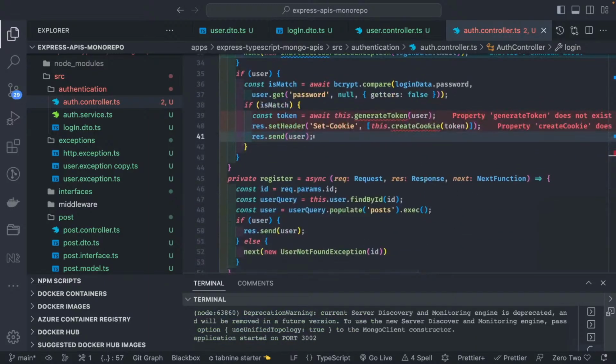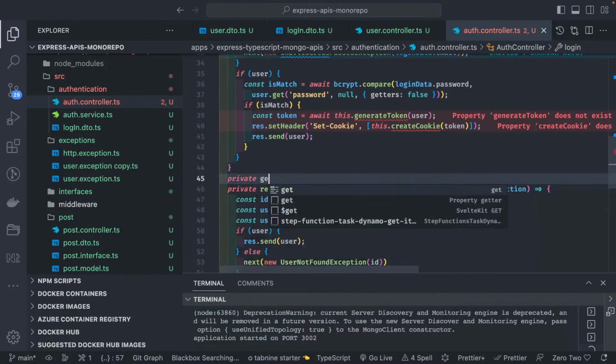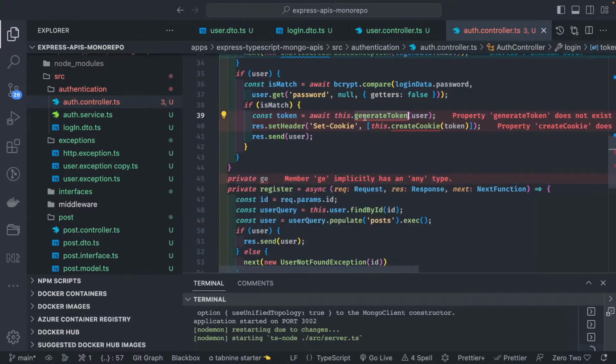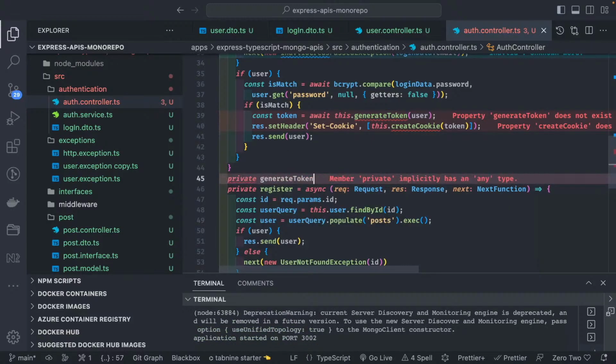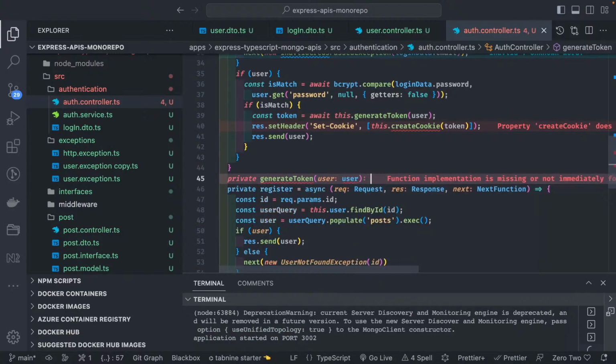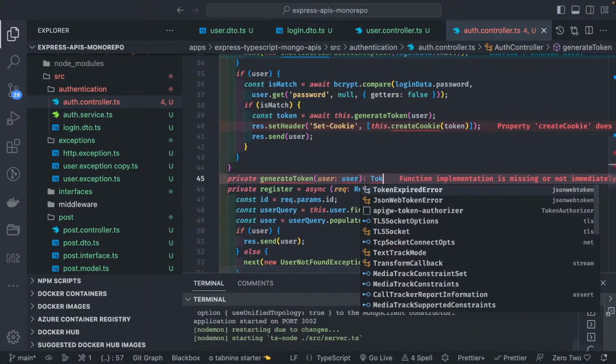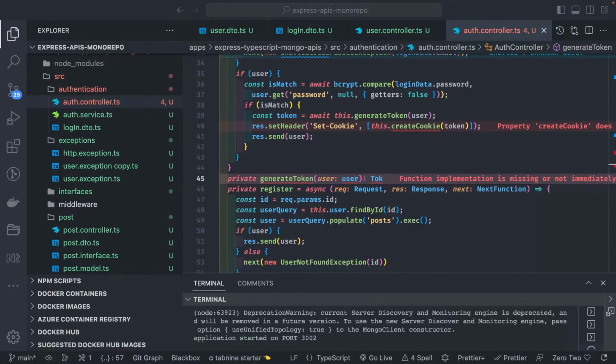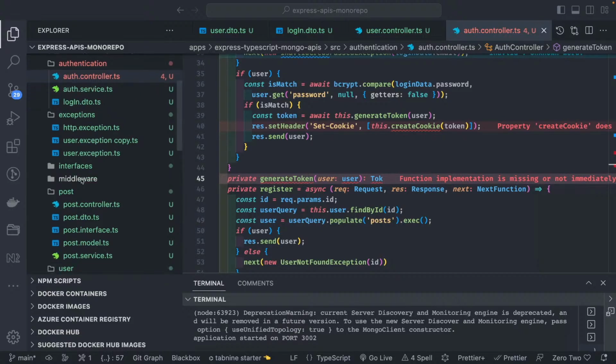I just need to send this cookie, which is nothing but a token. So we'll write this method, private generateToken, and we are getting the user object. User is of type User. It should give me the token data.